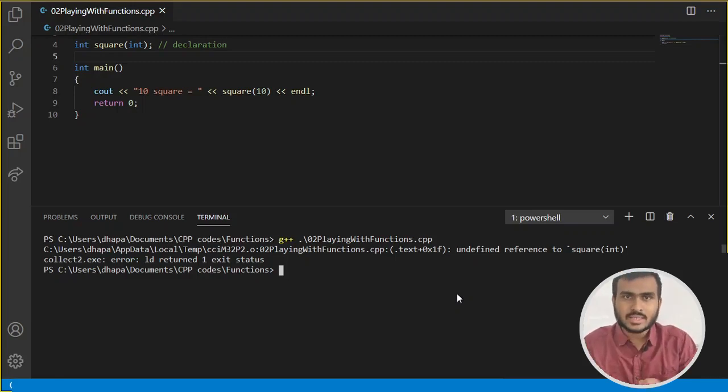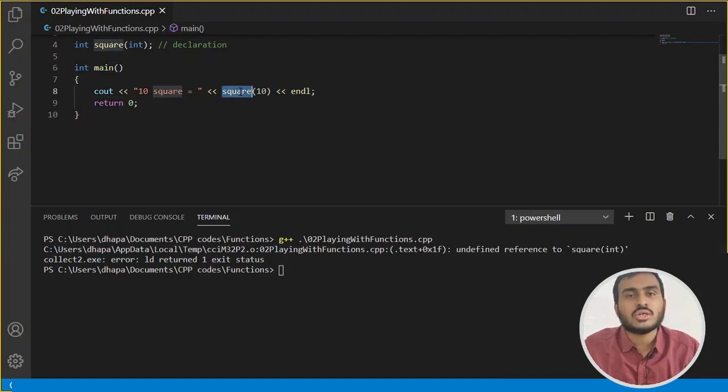So if the maid actually comes and at that time you are not in the apartment, your friend will understand that this is the maid my friend was talking about, because of the declaration you gave. That's why in the case of compilers we give a declaration, so that the compiler understands that this type of function is going to be defined in future, and it's going to be of this type, but the definition is not yet there. If you want to actually call that function, it needs to be defined. If you want the maid to actually do some work, then the maid should actually come to your apartment, right?